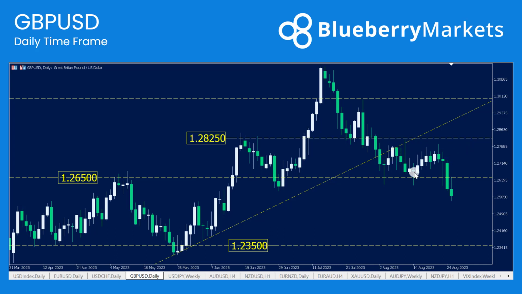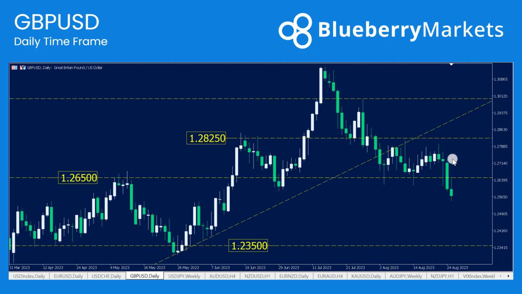A little bit different on cable though. We've consolidated above the 1.2650 weekly support zone. We have breached that now to the downside. 2 consecutive daily closes below that does often suggest that we could see further downside. If we were to see further downside to cable, the 1.2350 lows that formed back in May of 23 will also be of interest. You can see kind of like a head and shoulders pattern being developed here as well. That head and shoulders obviously can be a sign of a reversal of a key trend, so we'll have to see if that one can continue to play out.